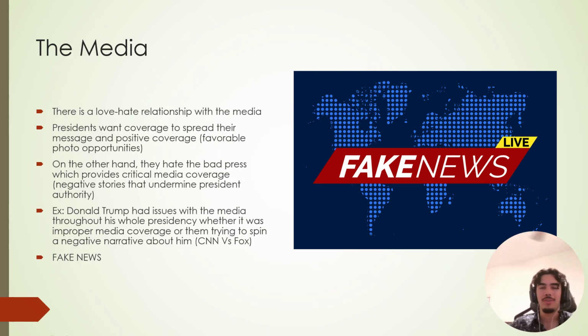What they do want is, when they're going out, they're passing supplies, or like if you're Donald Trump, you're shooting supplies like a basketball into a group of hurricane victims. When they're giving speeches, when they're adopting a dog, like Joe Biden did. That's the type of news coverage that you want. Those really feel good stories. That's what makes individuals look better. It also gives them a good public perception.